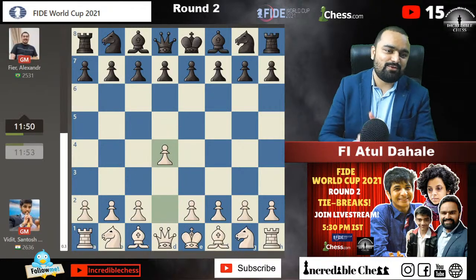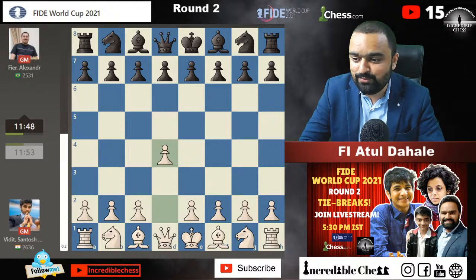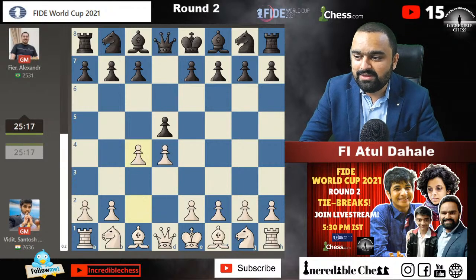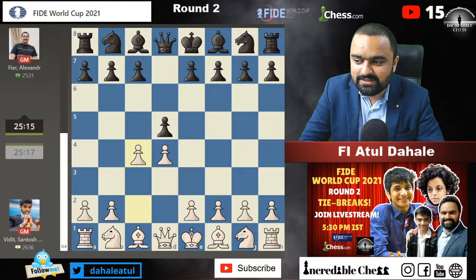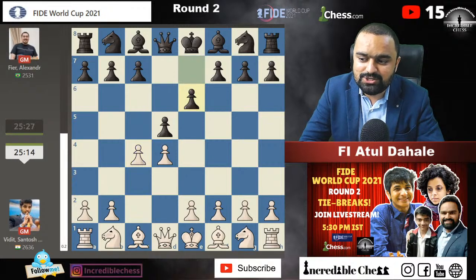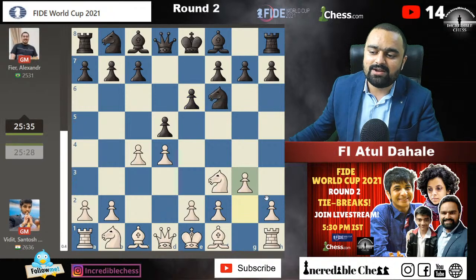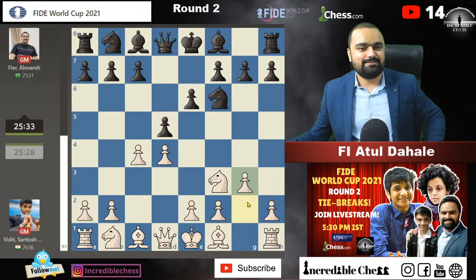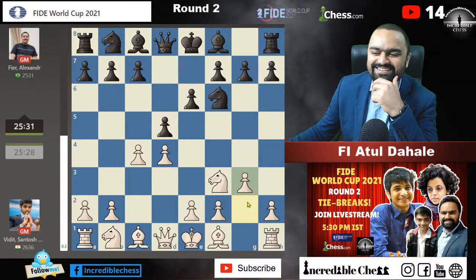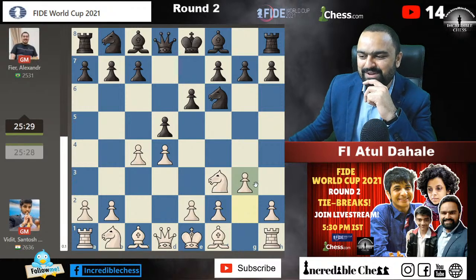Okay, Vidit played d4, guys. See, our prediction has come true. d4 has been played on the board. He is going for the same thing, I guess. The Catalan will be played by Vidit and his opponent e6. If knight f3, g3 is played, then we can say it is a Catalan opening. He went for the same opening.